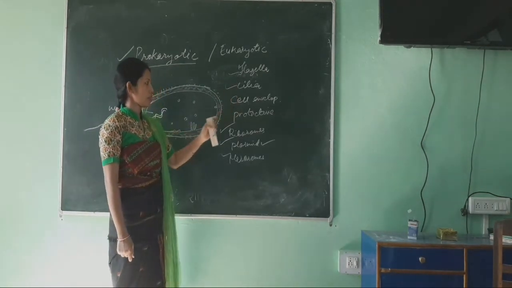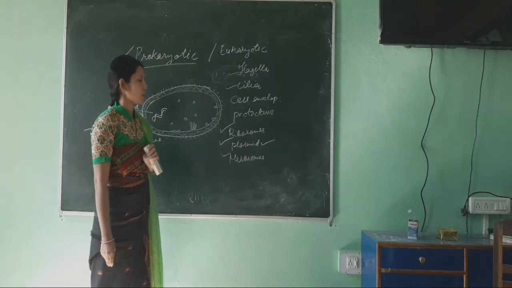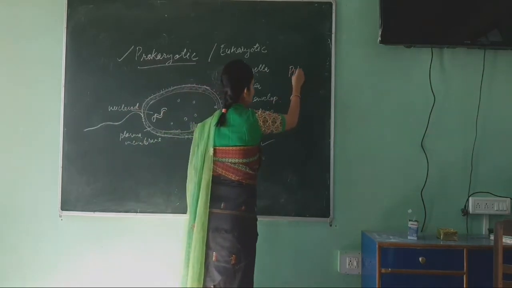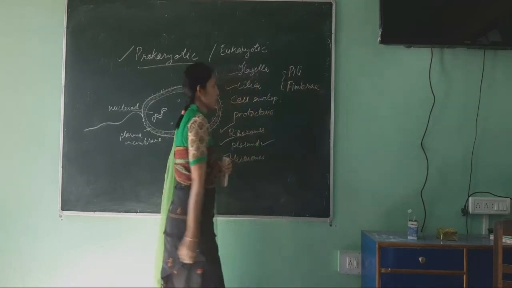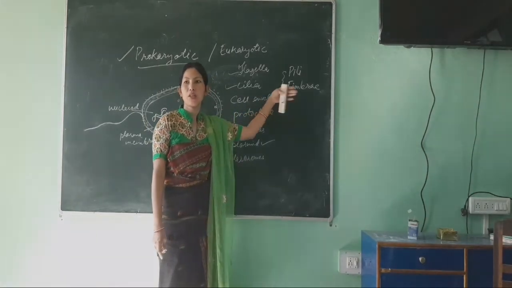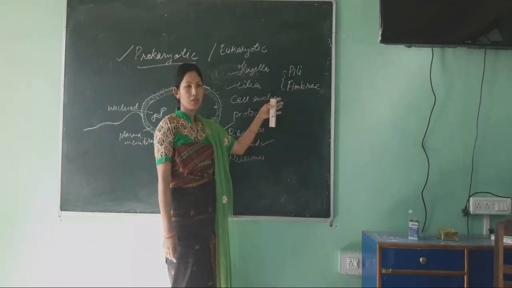Now apart from flagella and cilia, there is one more additional structure, known as pili and fimbriae. These pili or fimbriae help in anchorage to their substratum. However, these are not locomotory structures.